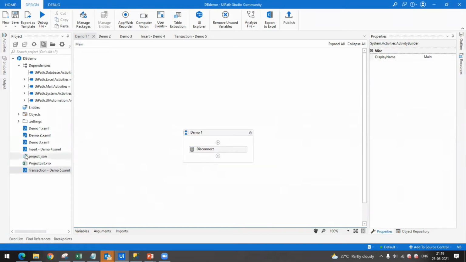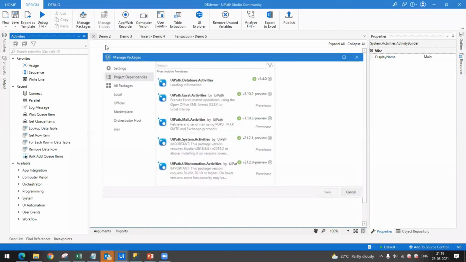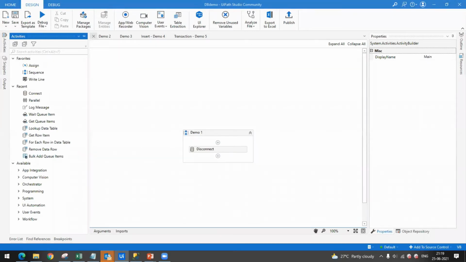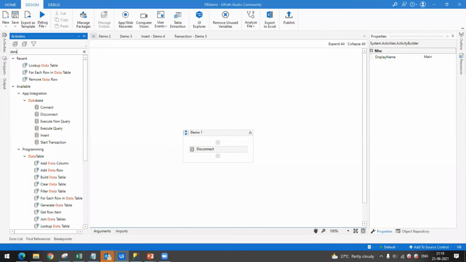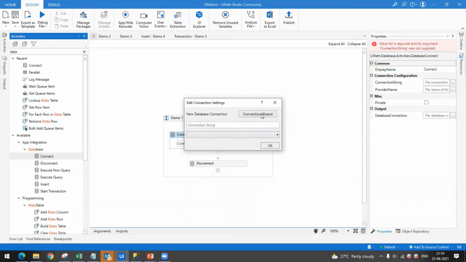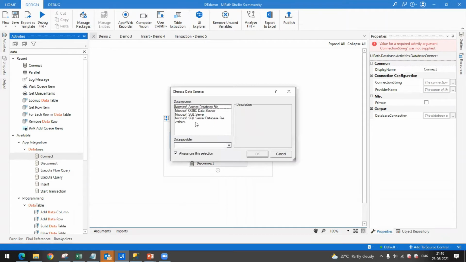So suppose there is no connect activity. So first step for us is to install UiPath database activities in our studio. So I have already installed it. Next is take your connect activity. Once you take your connect activity, you have to configure your connection. So I will be doing it from beginning. So connection wizard, I am opening connection wizard.